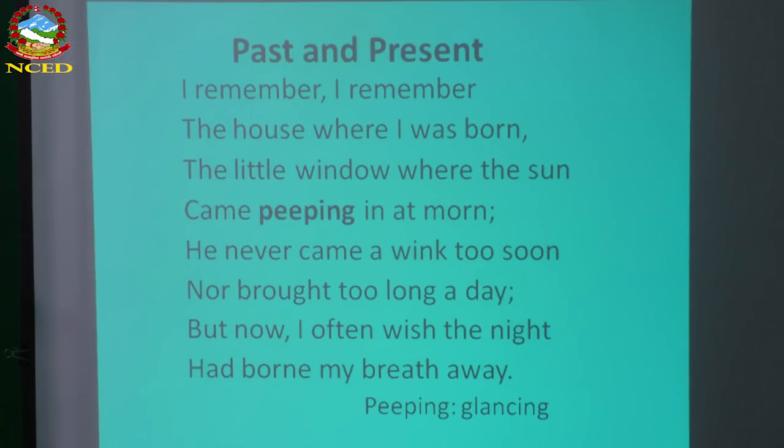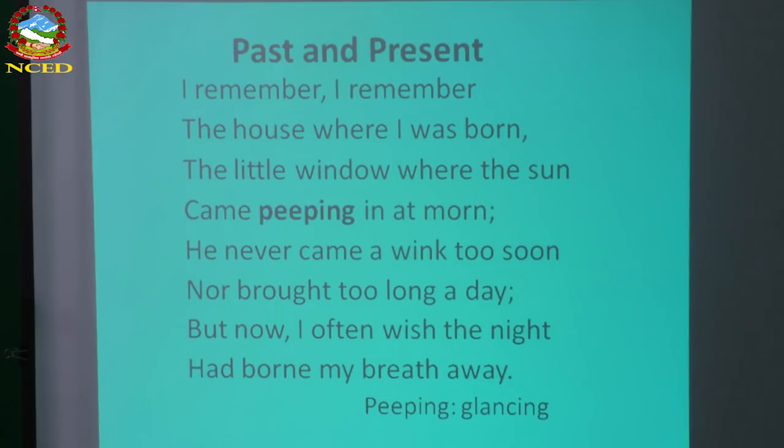And here in the poem, in the first stanza, let's see what the poet talks about. I remember the house where I was born, the little window where the sun came peeping in at morn. Peeping means here looking, glancing. Peep means have a quick look, have a glance. That is peeping. So what happened here? In this stanza, the poet remembers the house where he was born. And not only the house, he also remembers the window from where the sunlight came inside, or the sunlight entered the house.